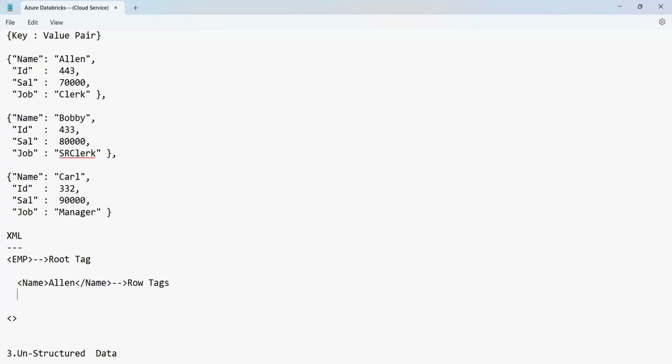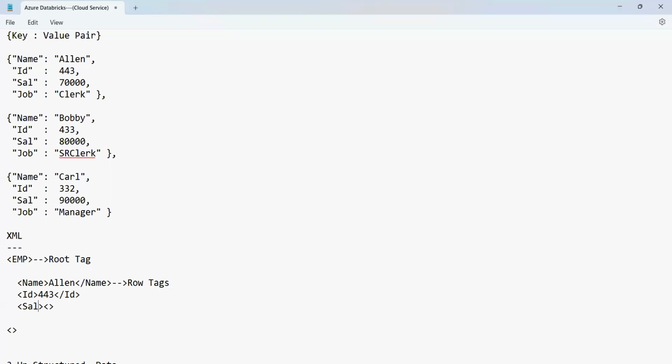Then the next one is ID. What's the value of the ID? 443, and closing ID. There are no commas here. There will be no commas here.